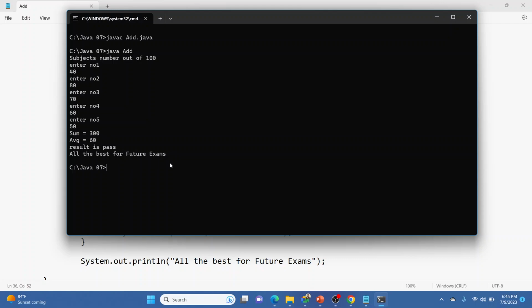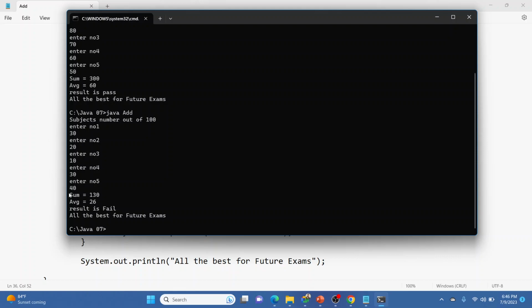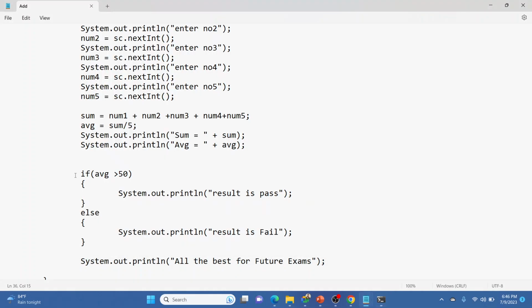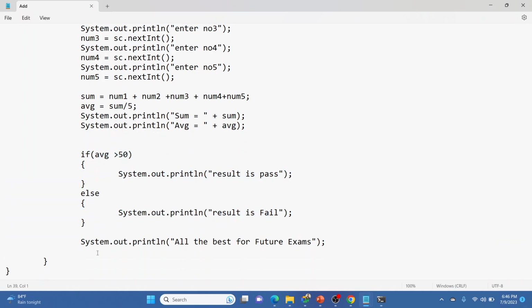So after executing the if else statement, the normal flow of the program is maintained. And if it is going to fail, again, the result is fail, again all the best for the future exam. So we can see after executing the if else statement, the execution is simple. It is going to execute the other lines that are ahead of the if else statement.